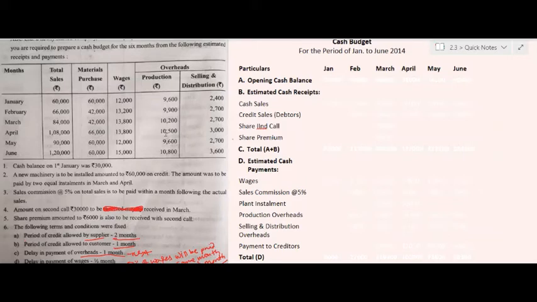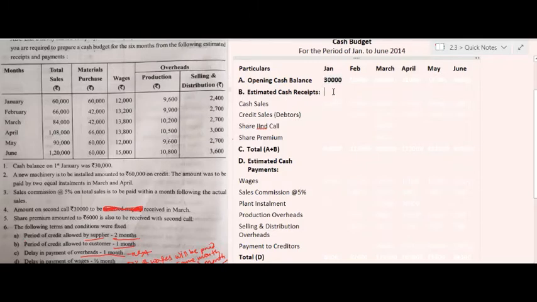Let us move towards the calculation of preparation of cash budget. First of all, we have to mention the amount of opening cash balance for the month of January, and it is given in the example itself. It is 30,000. So the amount of opening cash balance in the month of January is 30,000. So we will take the amount of cash as 30,000.